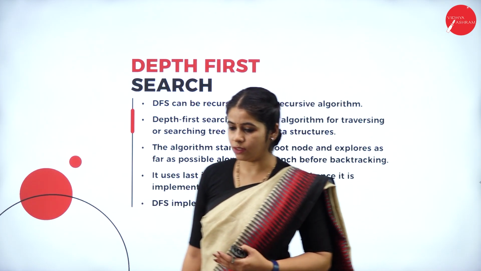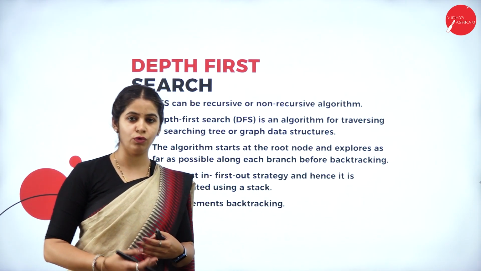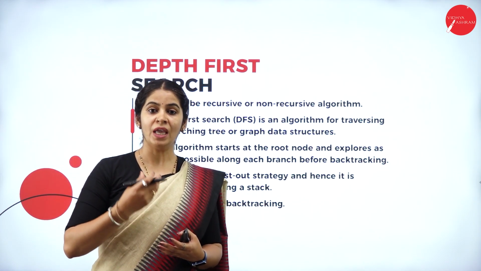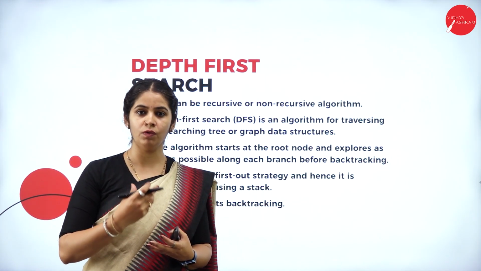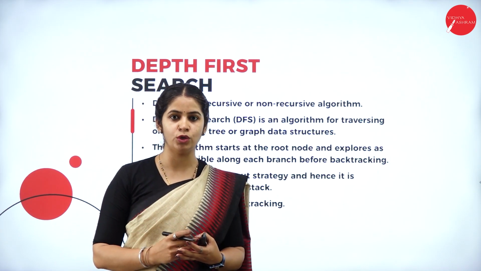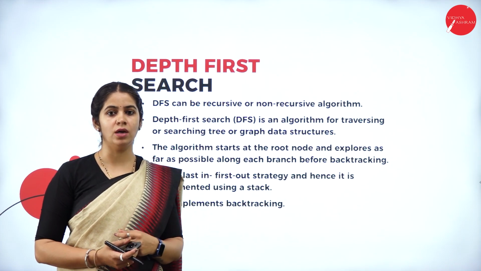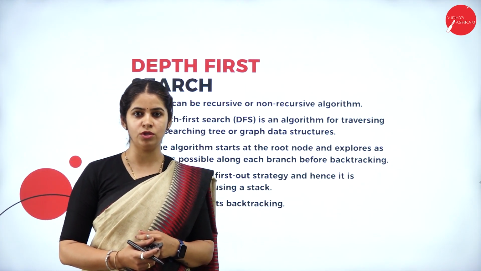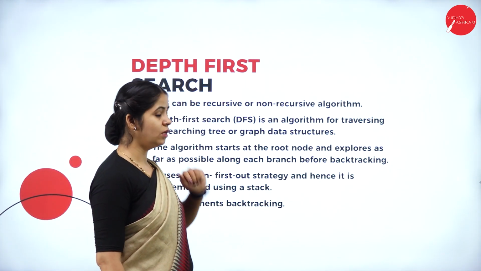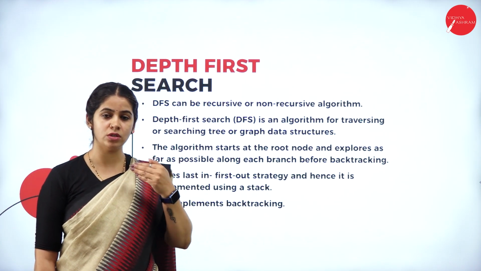In uninformed search, we already know what uninformed search is. We don't have any information for searching. We have only the current information when we are going for the search algorithms. So the first search algorithm in the uninformed search is depth first search. What is depth first search?